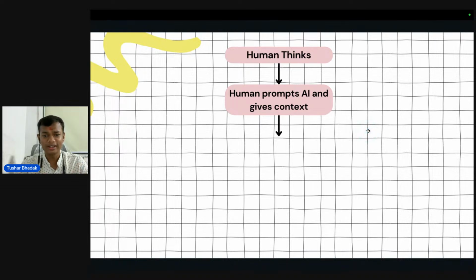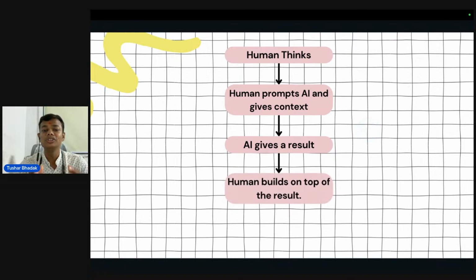And based on that context, AI gives a result. So this was the initial, or historical, scenario that prompt engineers followed. But nowadays, if you are a good prompt engineer, you have to add two more steps. Once AI is giving a result, you have to build on top of that AI result, and the human has to deliver, not AI.